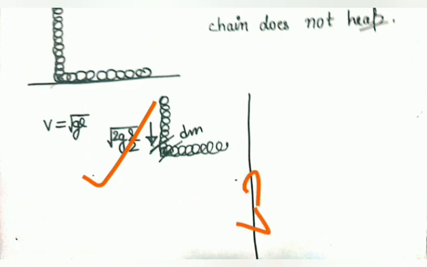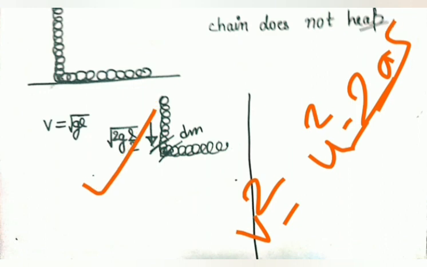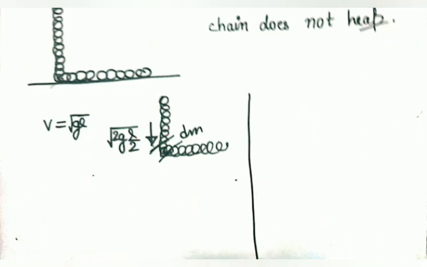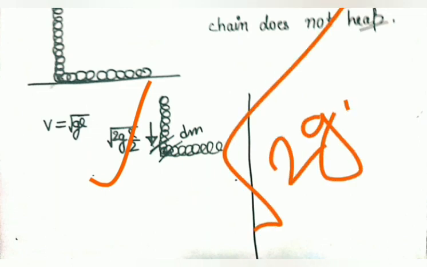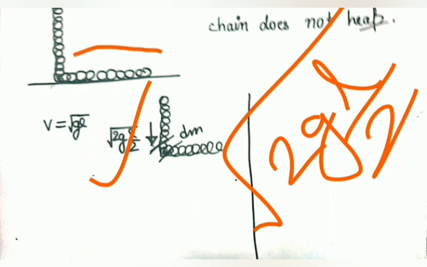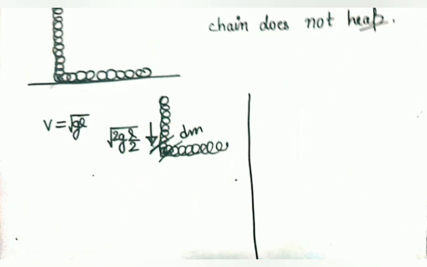We know that v square minus u square equals 2as. This is one basic kinematics equation, and we have used it for this portion. Acceleration is g, and the distance is l by 2, because it has already fallen l by 2, so v equals root of 2g times l by 2. So this is the velocity. Okay,